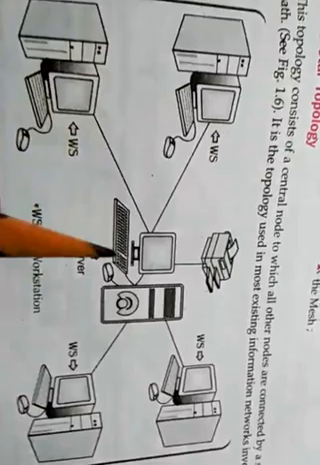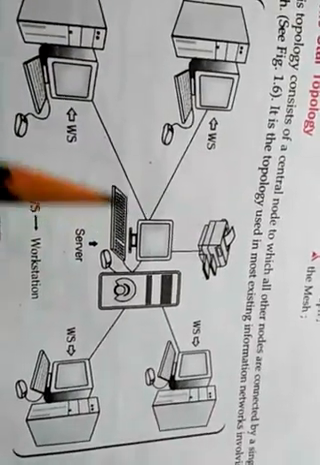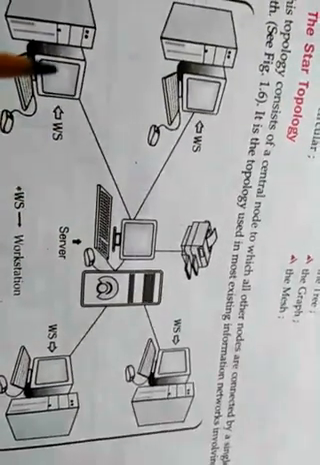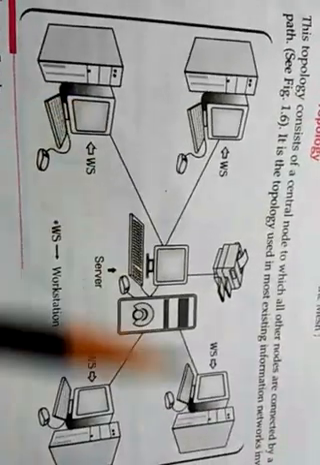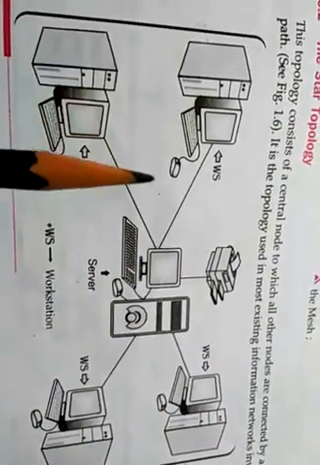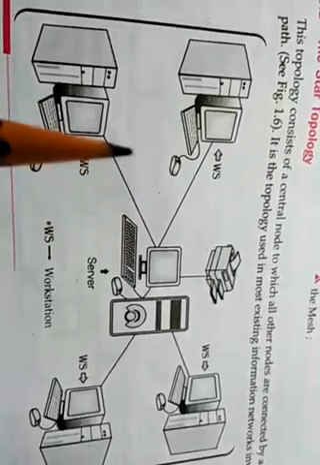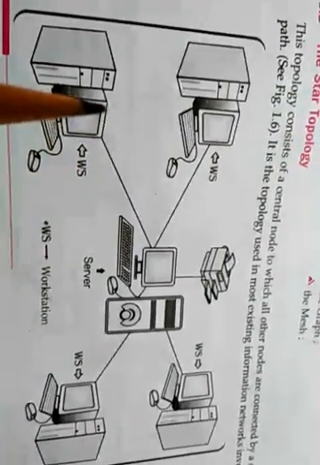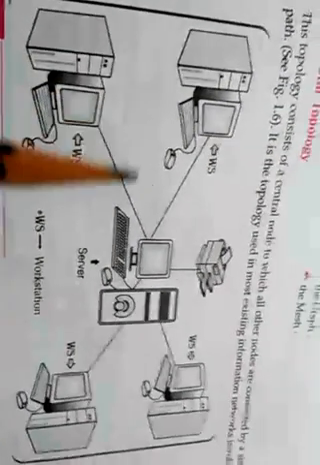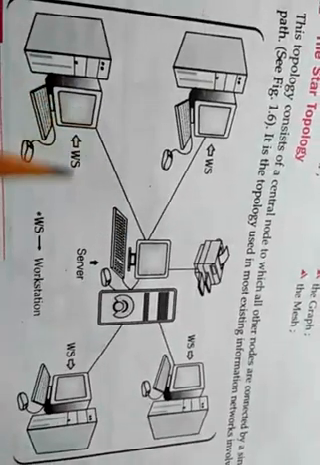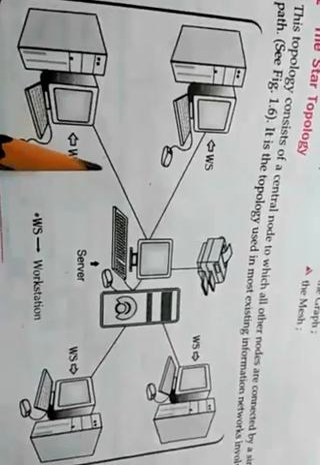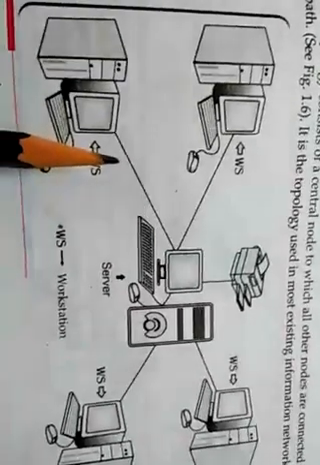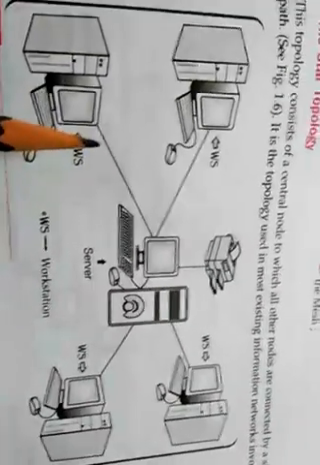Here we use one server and one device for connecting all the computers, that is called a hub or switch. First the data comes to the hub or switch, and this is transferred to all the systems, and each system has a separate wire. So the speed of this network topology will be high as compared to bus and ring topology.